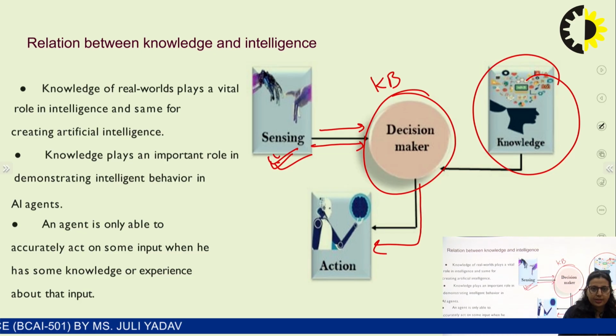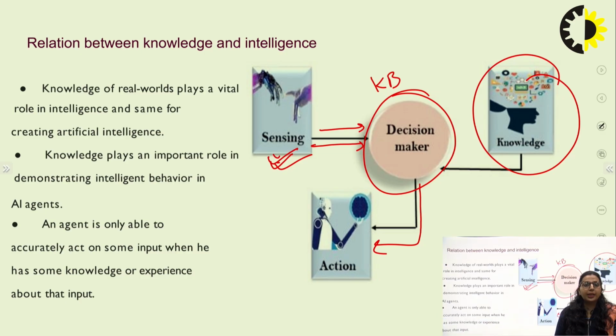For example, if I am a human, I have memory and I have sensing parts also. I have eyes, I can see something is wrong there. Then using my knowledge, if this is the condition, what action should I take? Using both sensing and the knowledge in my memory, I can perform the action. So this is the relation between the knowledge and the intelligence.